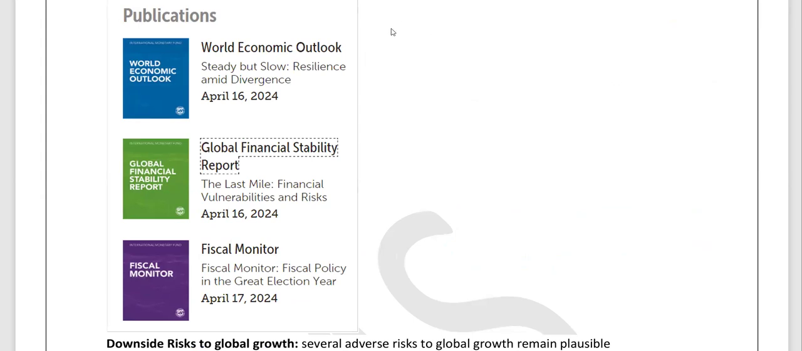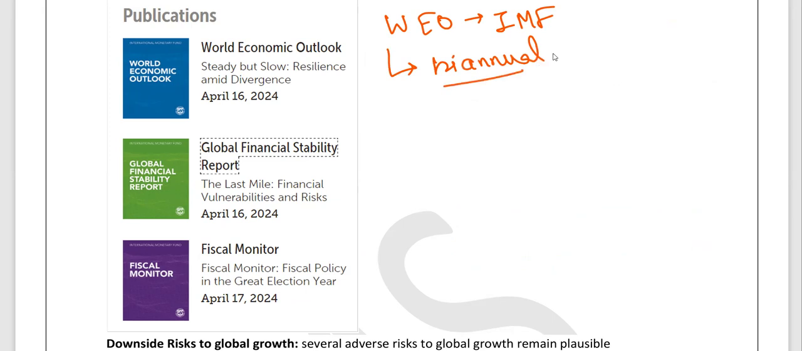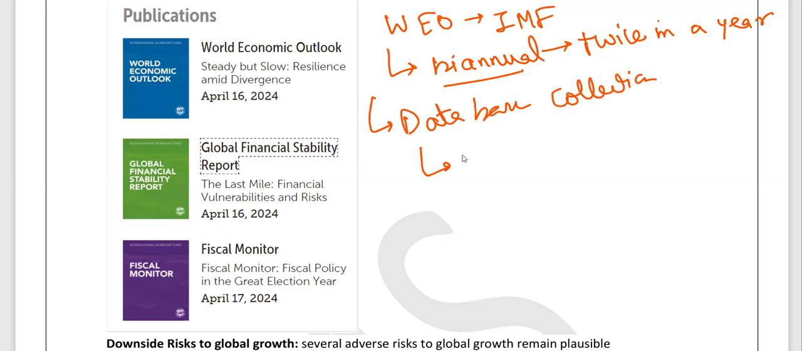This report, World Economic Outlook, was published by IMF. It is a biannual report. That means published twice. So data collection for this report takes place in January and June of each year.